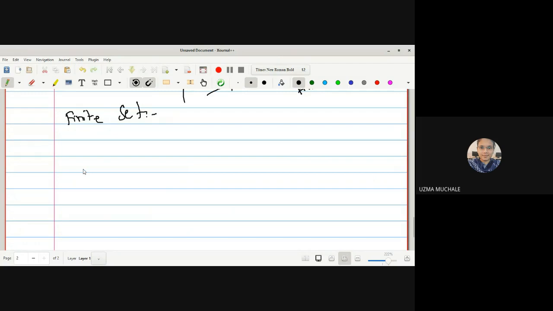A set in which the process of counting the elements comes to an end is called a finite set. A set in which the process of counting comes to an end, just like I will write down an example for this. What is this set?